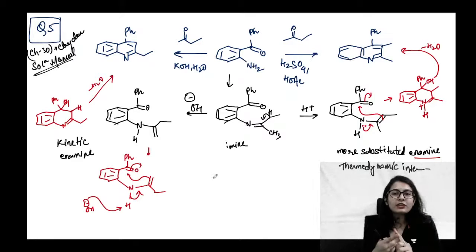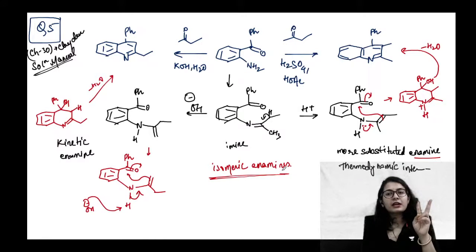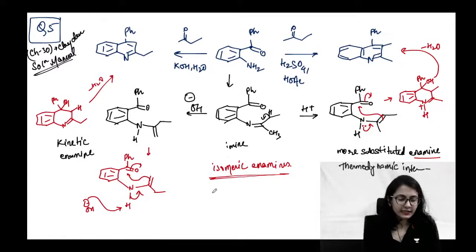So this is a question on synthesis. In synthesis, most of the time you have to make an enamine. Now the question is based on two isomeric enamines. This is why it is a very good question, because it is based on isomeric enamines which are going to give you two different quinoline molecules. What are these molecules, guys? These are quinoline molecules. Just one pyridine ring is forming. Benzene is already there. Okay?